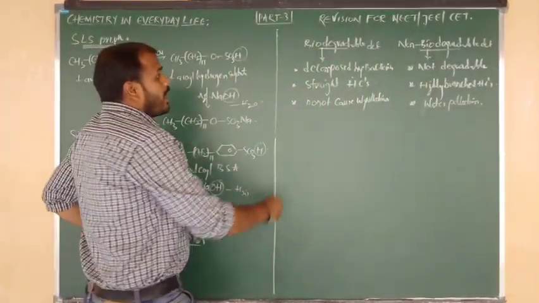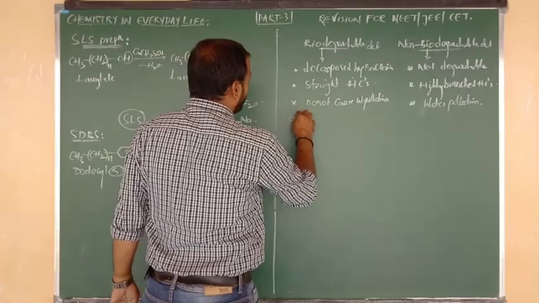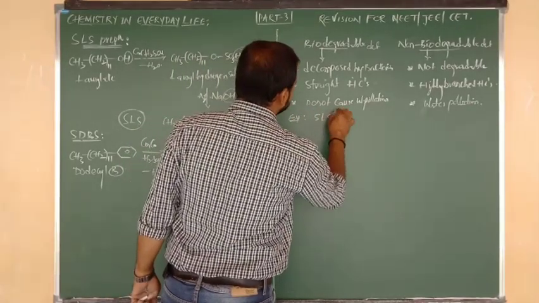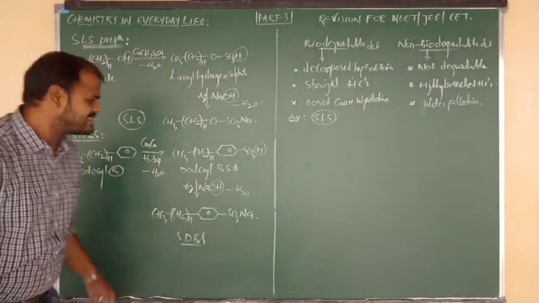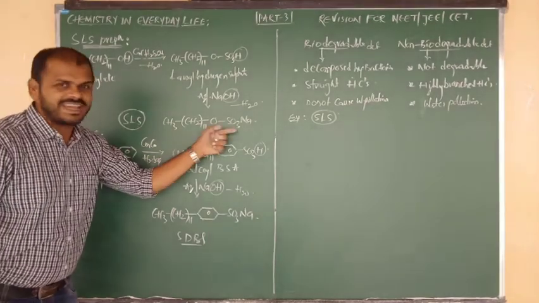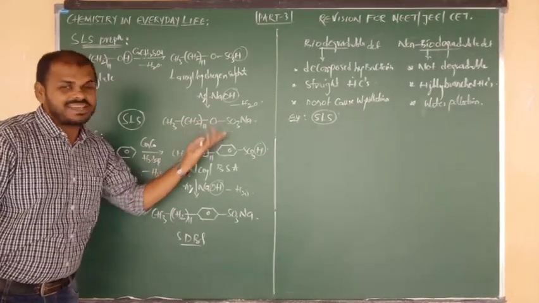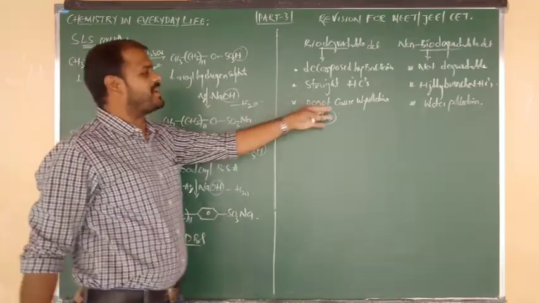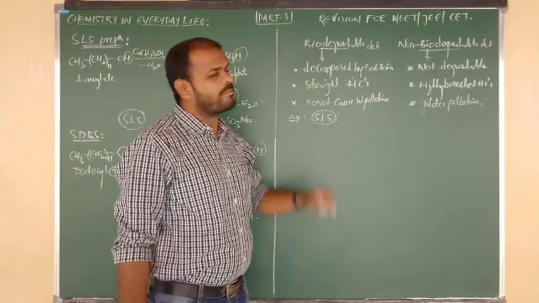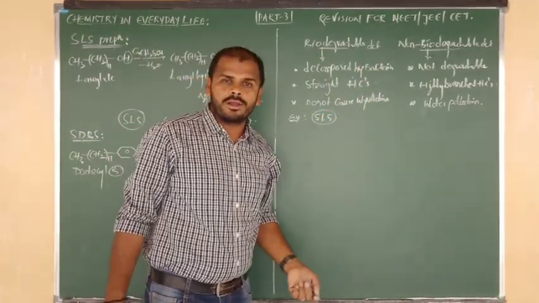Good. What is the example of biodegradable? The example is SLS, sodium lauryl sulfate, which is a straight chain hydrocarbon. It can easily undergo decomposition and does not cause water pollution. That is the example for biodegradable. What about non-biodegradable?